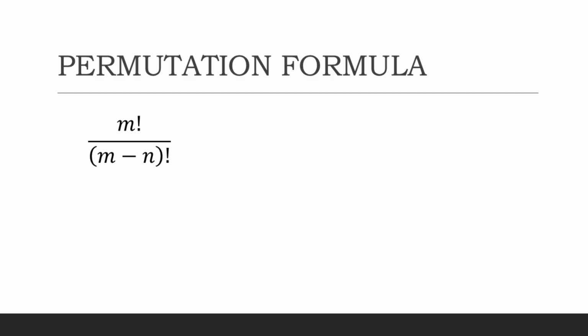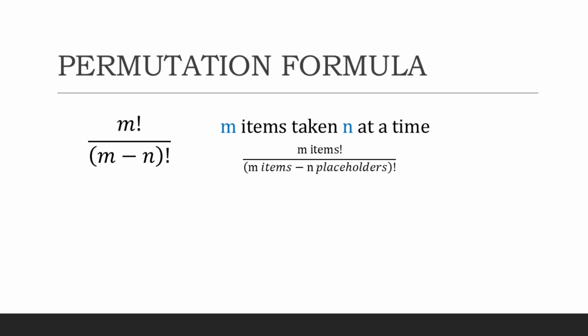This means if you have m items taken n at a time, we will have m factorial over m minus n factorial. Now, this is the familiar permutation formula when m items are taken n at a time. But going back to our examples, we can simply think about m as the number of items that need to be arranged and n as the number of placeholders.